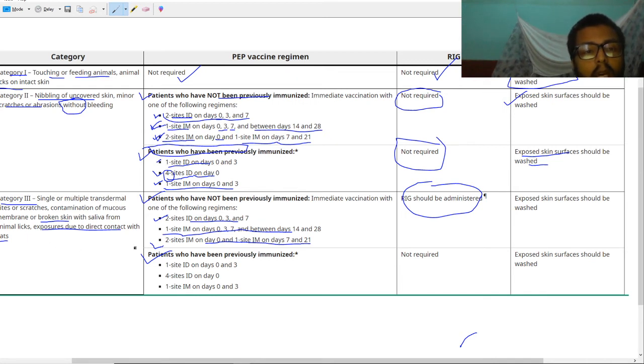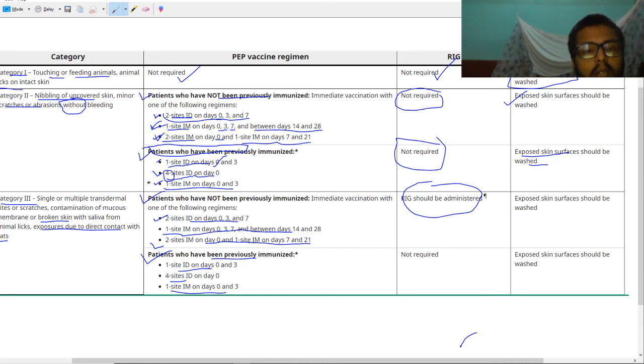In the second category of patients who have been previously immunized, you can give one site intradermal on day 0 and 3, similar to this, or four sites intradermal on day 0, similar to this, or one site intramuscular on day 0 and 3, also similar to this.